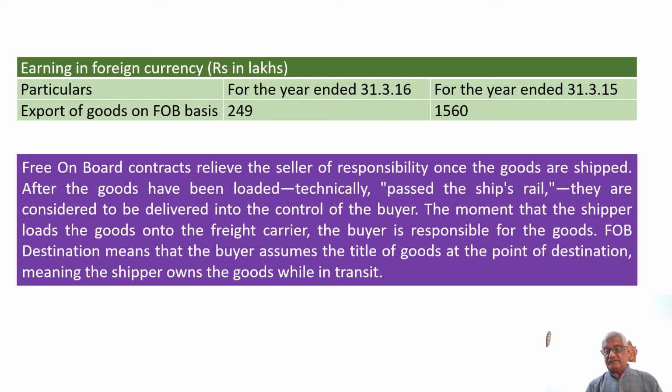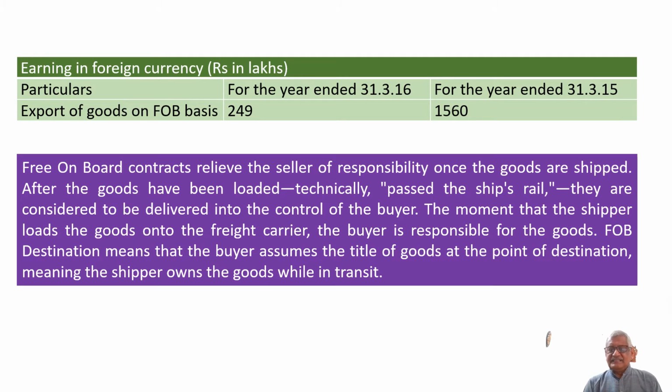Please remember, whenever I am doing an export, there is an exporter and there is an importer. Who has to do certain activities, who should take the responsibility, who should pay the cost, whether the seller will pay or the buyer will pay, whether the exporter will pay or the importer will pay, that will be decided before the shipment itself.